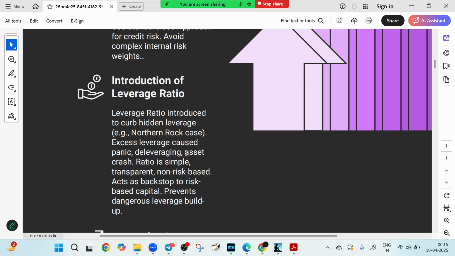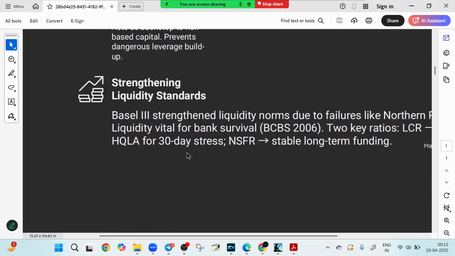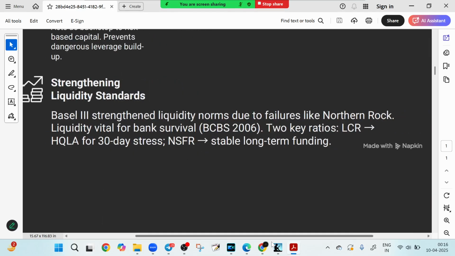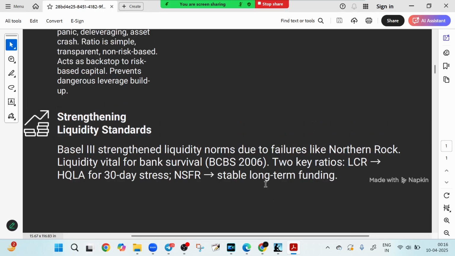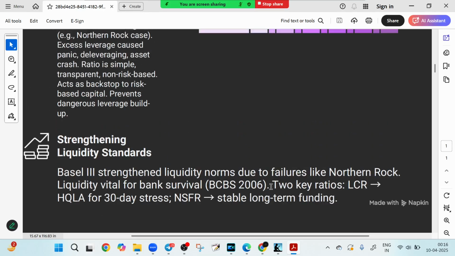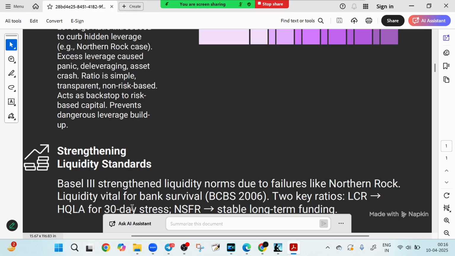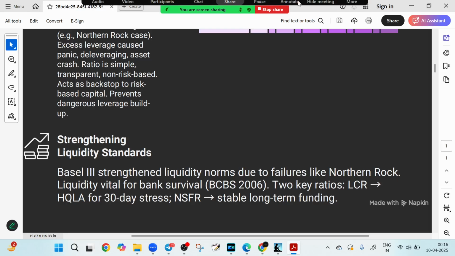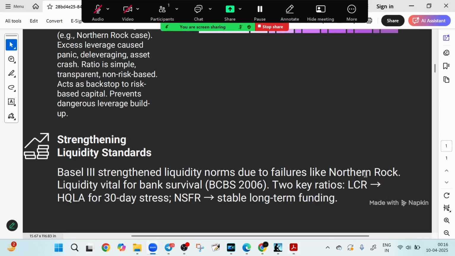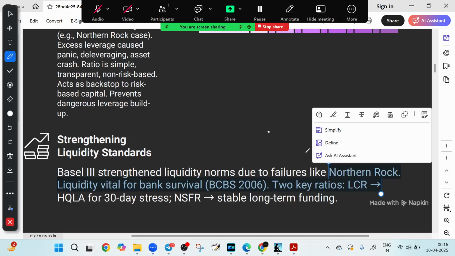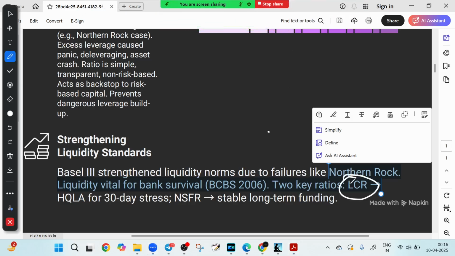So the next point is strengthening the liquidity standards. What does it mean? Basically BASEL 3 focused heavily on liquidity. The collapse of Northern Rock showed how a bank can run out of cash. So BASEL 3 introduced 2 key ratios. The first one was the LCR. LCR means liquidity coverage ratio, with HQLA, high quality liquid assets, for a 30-day stress. And NSFR means net stable funding ratio, for long-term strength.